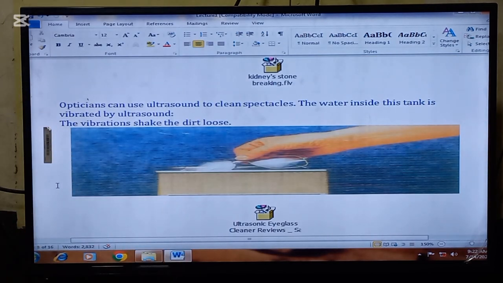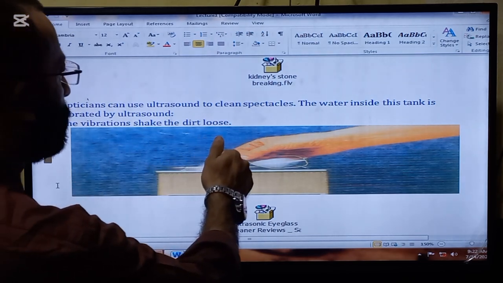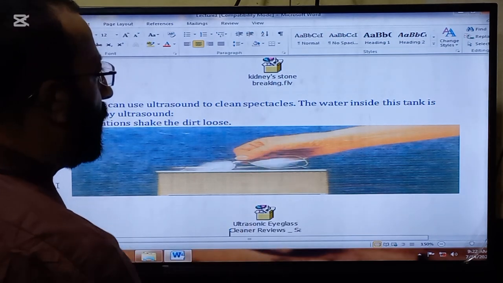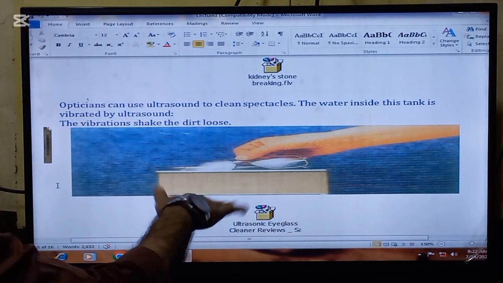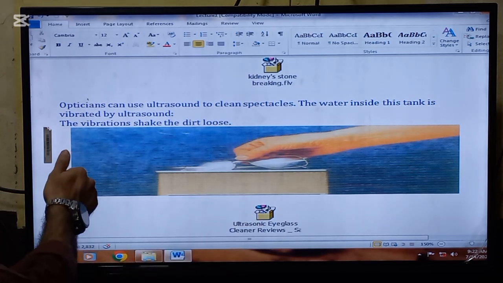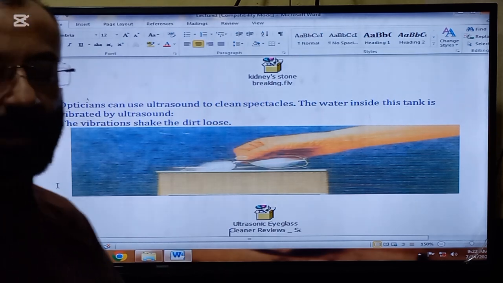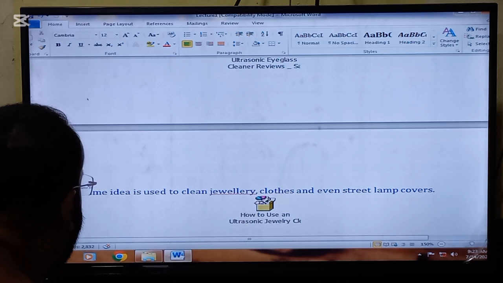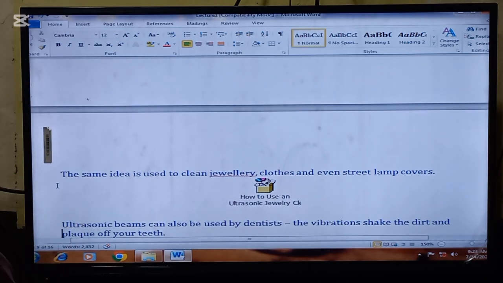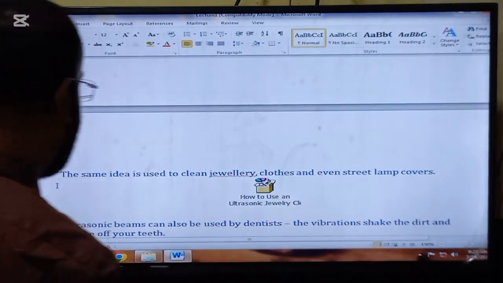Okay, likewise, here is another use of the ultrasonic waves. Opticians can use ultrasound to clean spectacles. The water inside this tank is vibrated by ultrasound at a very high speed. The vibrations shake the dirt loose on the spectacles, and that can be removed easily. The same idea is used to clean jewelry, clothes, and even street lamp covers.